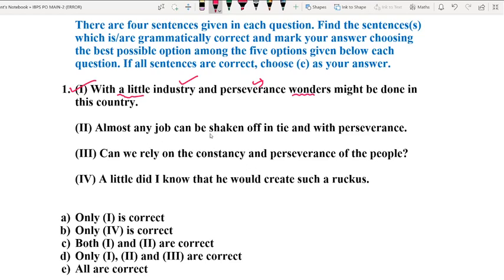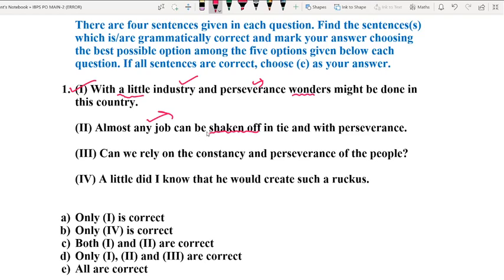Almost any job can be shaken off in time and with perseverance, right? So the sentence conveys the meaning that any job, no matter what the nature of the job is, it can be shaken off. Shaken off is the third form of shake off. Shake off, you must be knowing, right? To shake off somebody means to tremble somebody. To create some movements in him or her.